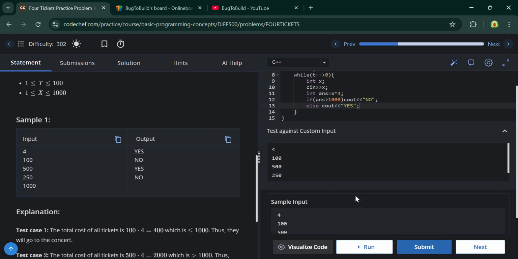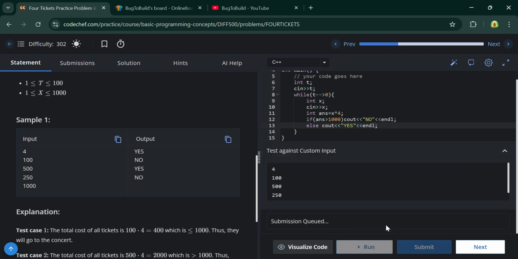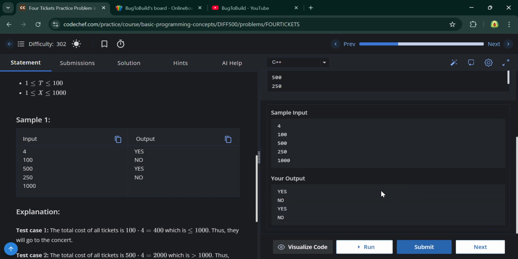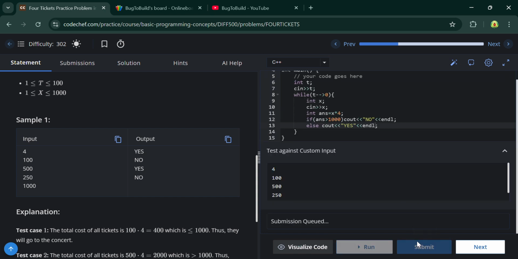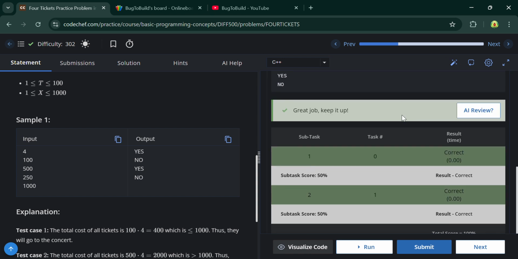Okay, so let's run this code. Okay, I have to do endl here. I haven't done the endl, which will print the output on a different line. So let's run this code again. Yeah, this code works fine. Let's submit this. Yeah, this has been accepted. Thanks for watching.